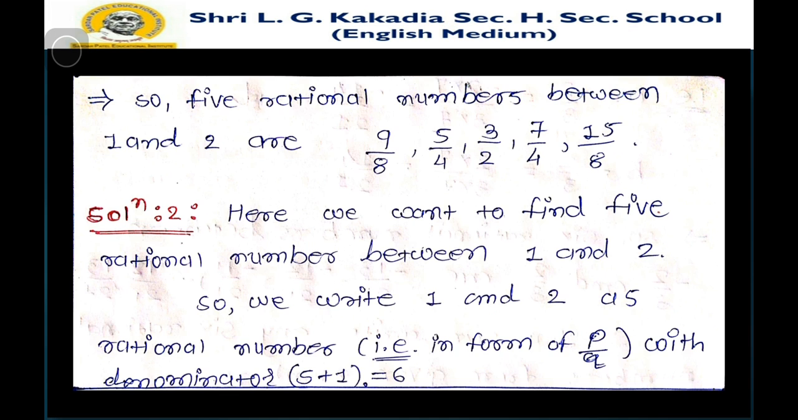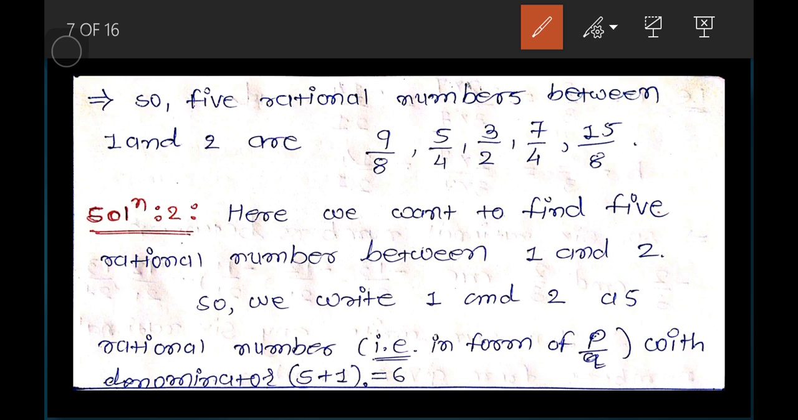So 5 rational numbers between 1 and 2 are given as 9 by 8, 5 by 4, 3 by 2, 7 by 4 and 15 by 8. If you do not want to find rational numbers between any two numbers by this lengthy process, we can go for an easier process, that is solution number 2.